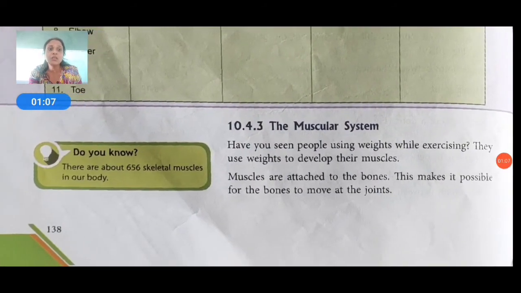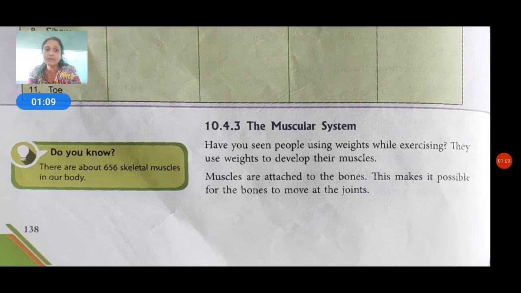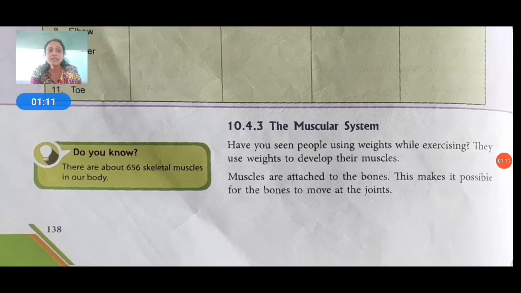Then the muscular system. Have you seen people using weights while exercising? They use weights to develop their muscles. If they want to develop their muscles, they carry heavy weights. Muscles are attached to the bones. All muscles are attached to our bones. This makes it possible for the bones to move at the joints.